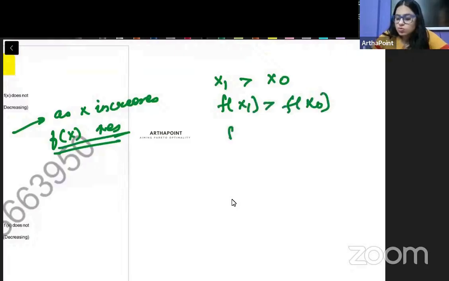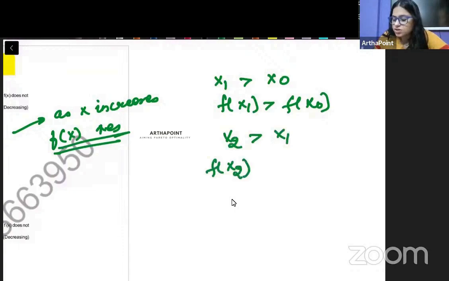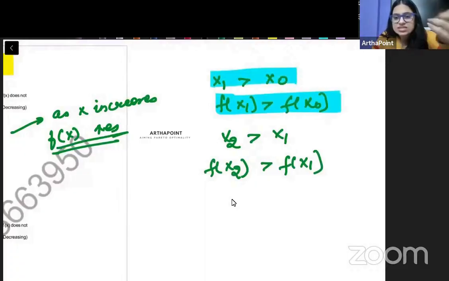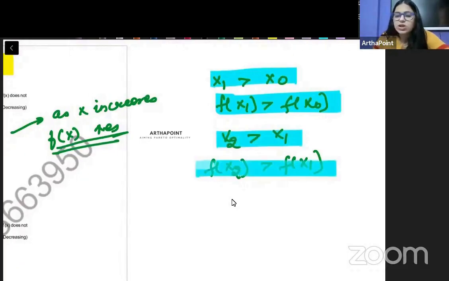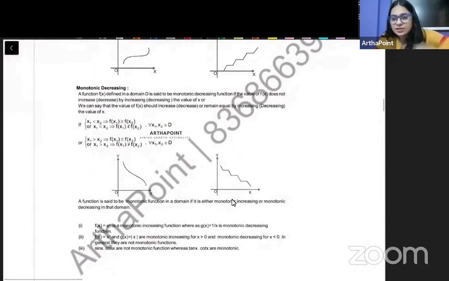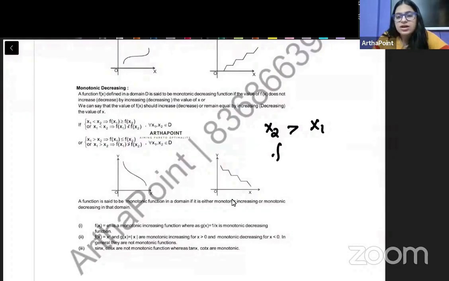When I go x2 greater than x1, तो function का value भी बढ़ जाएगा. So as x increases its value, अगर function का value भी बढ़े, then it is a monotonically increasing function. And if the reverse happens, as x increases its value, अगर function का value गिर जाए, then it is a monotonic decreasing function.